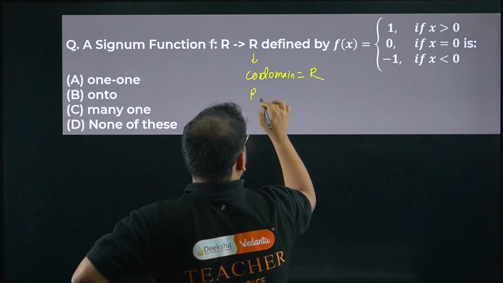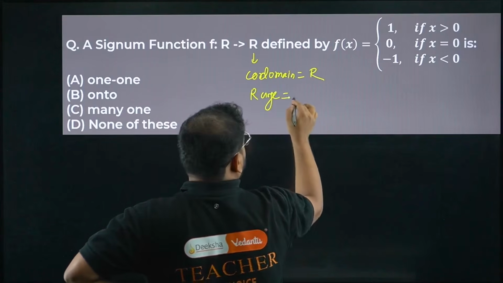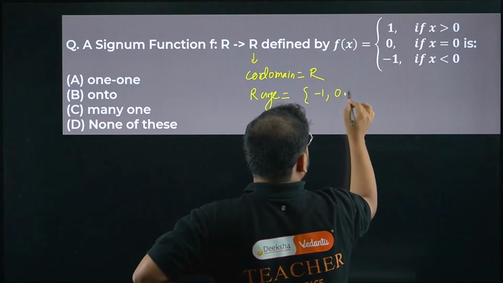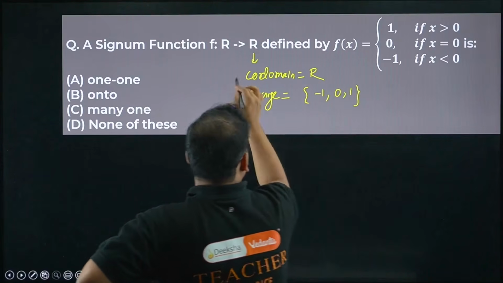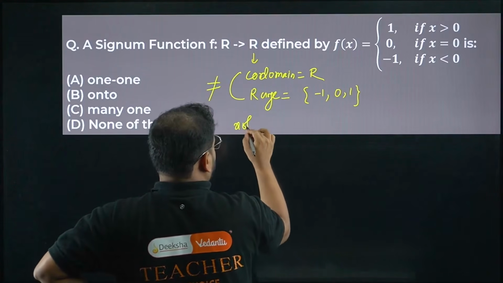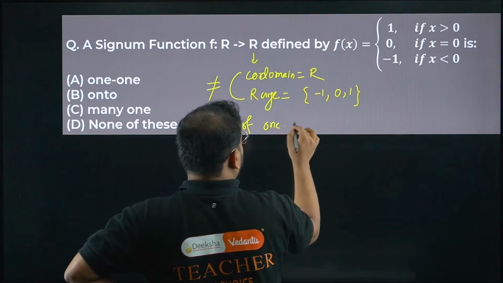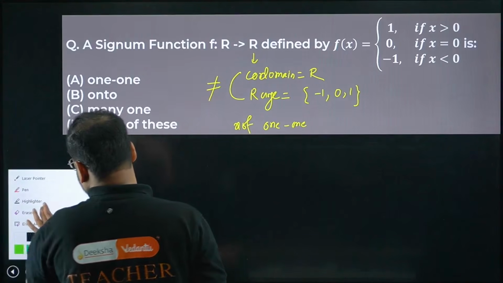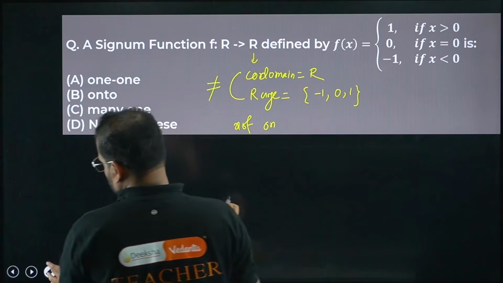What's the range, dear? Range is simply 1, 0, minus 1. So minus 1, 0 and 1. Are they equal? They are not equal. It means it is not onto.